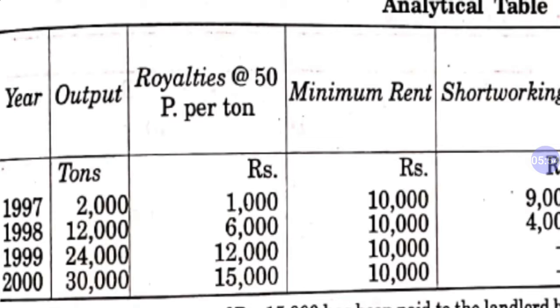In 1999, there is a royalty which is more than minimum rent, so we will pay royalty, but after recouping the short working of 1998. So as you can see, in 2000 we have royalty 15,000 rupees and minimum rent 10,000 rupees. So we will pay 15,000 to the landlord because royalty is more than minimum rent. This excess amount we cannot utilize to recoup the short working of previous year because of the condition. The condition says that short working can be recouped only in following years.